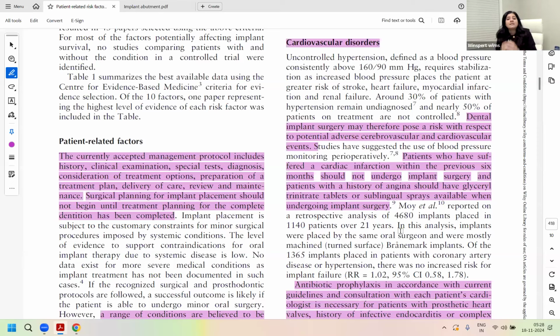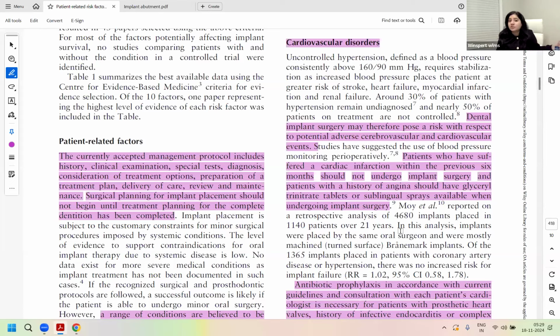So the surgery can be a risk in respect to potential adverse cerebrovascular or cardiovascular events. That is why a patient who has recently suffered an infarction episode within the previous 6 months, in those patients, you would not do implant surgery. After the 6 month period of any myocardial infarction or cardiac infarction episode, you may give implants. So the 6 month no surgery rule would apply here.